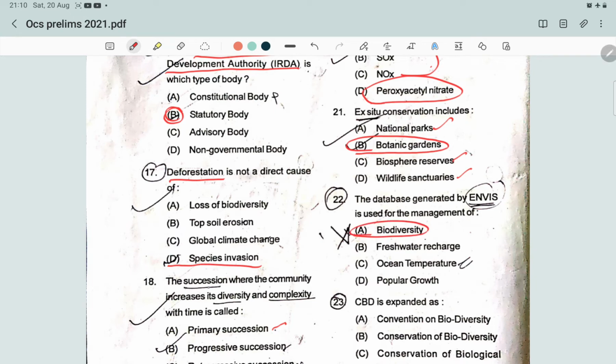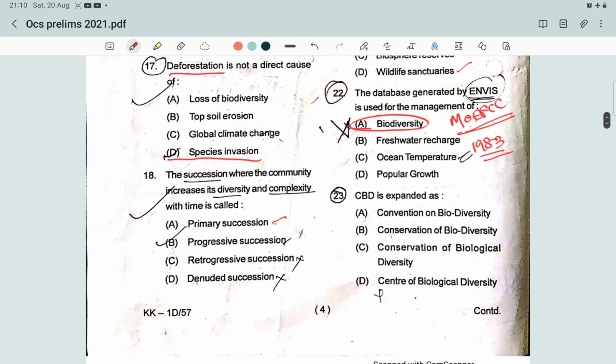The main objective of this is to provide environmental information to decision makers of our country, policy planners, scientists, engineers, and research workers all over the country.